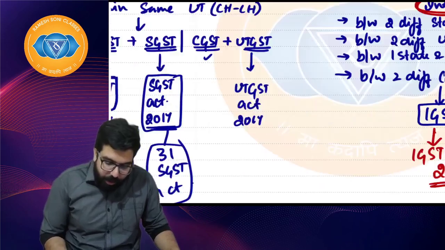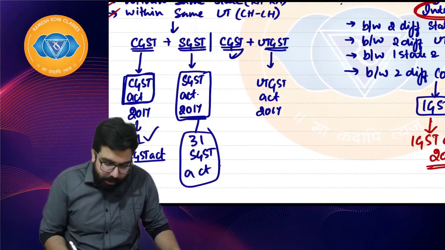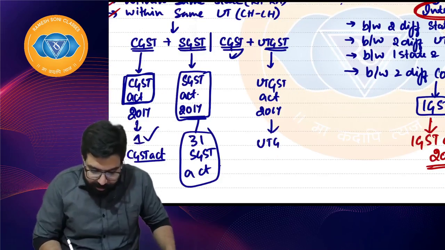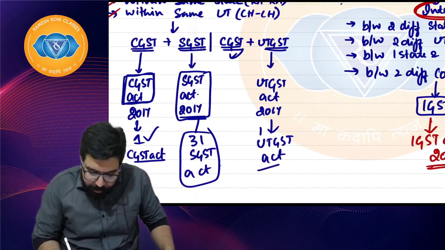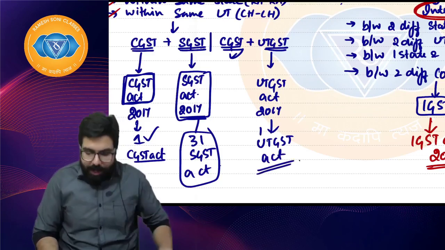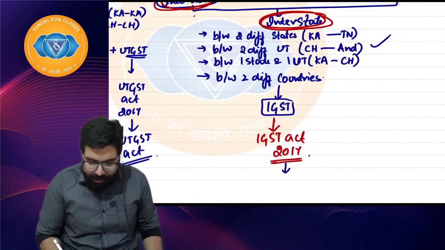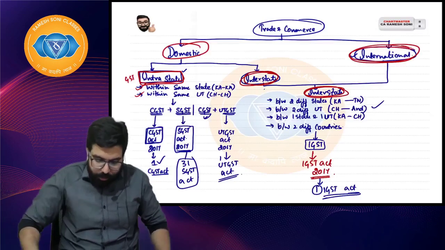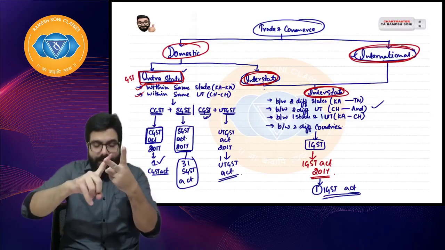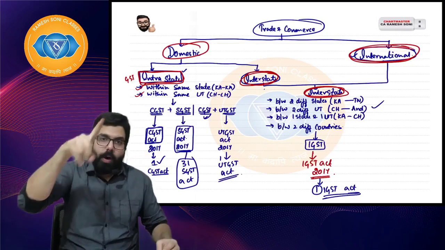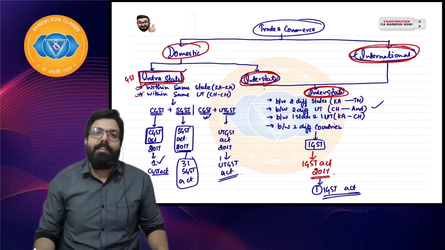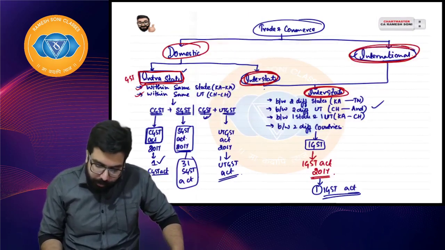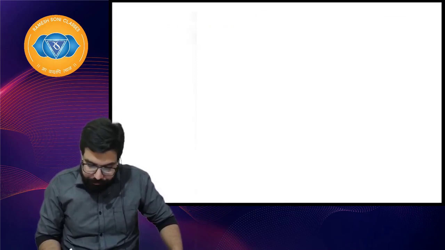Sir, how many CGST Acts? One only. Sir, UTGST Act. All UTs are under one act only, which is the UTGST Act. Sir, how many IGST Acts? Only one IGST Act. I hope everyone is clear. Please note it down. How many CGST Acts? One CGST. How many SGST? 31 SGST. How many UTGST? One UTGST Act. How many IGST Acts? One IGST Act. Right, everyone? Let's go ahead. Pause and copy. I will go ahead.